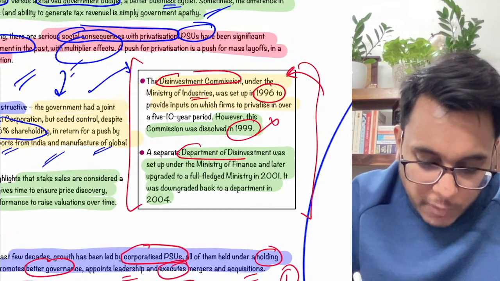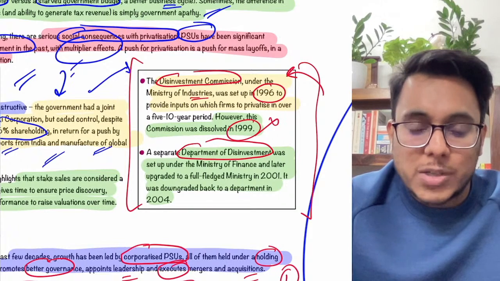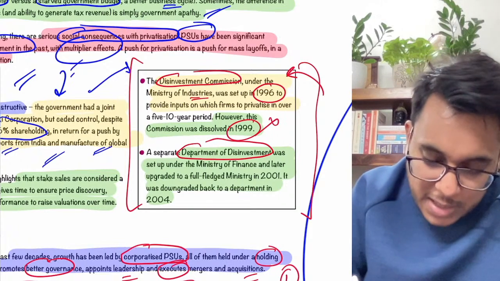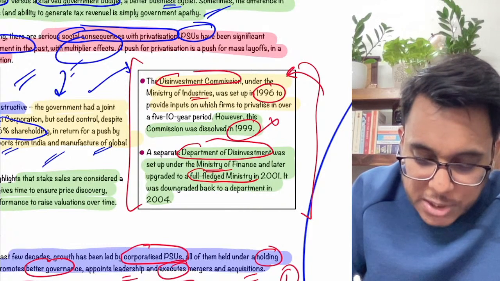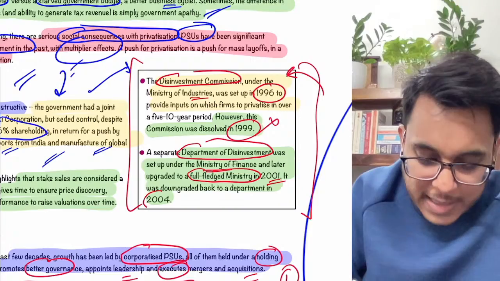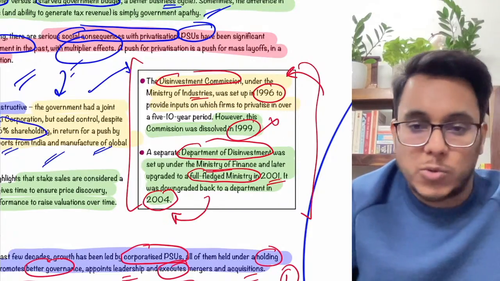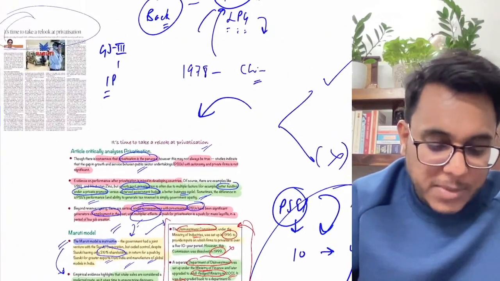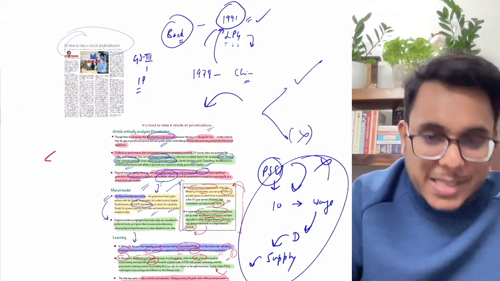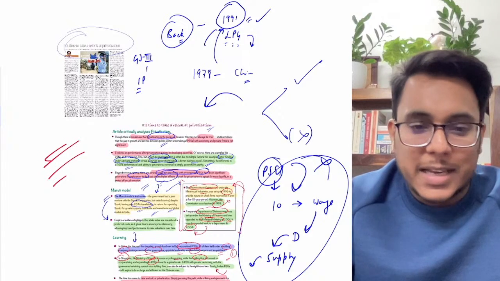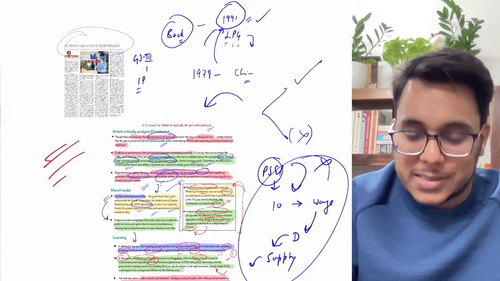Then there was a Department of Disinvestment in the Ministry of Finance. It got upgraded to a full-fledged ministry in 2001. Then it was downgraded back to a department in 2004. So these are some of the attempts at disinvestment and privatization that have happened in the past. So guys, this is a viewpoint that you can utilize in some of your answers.